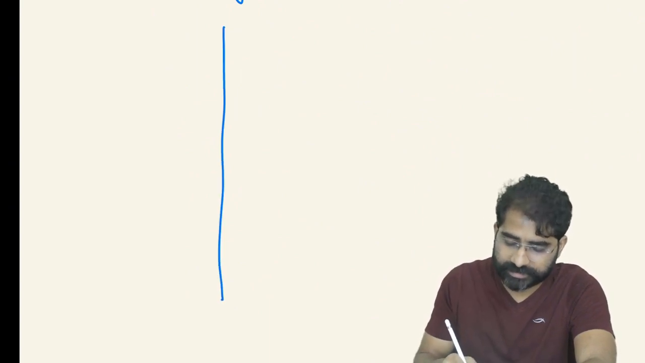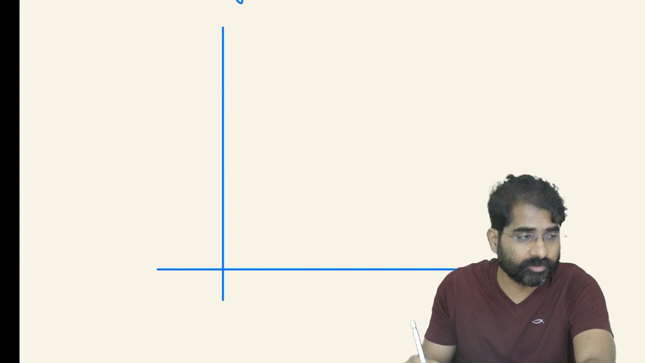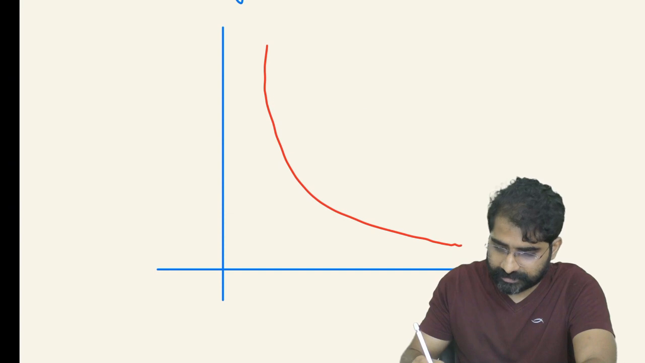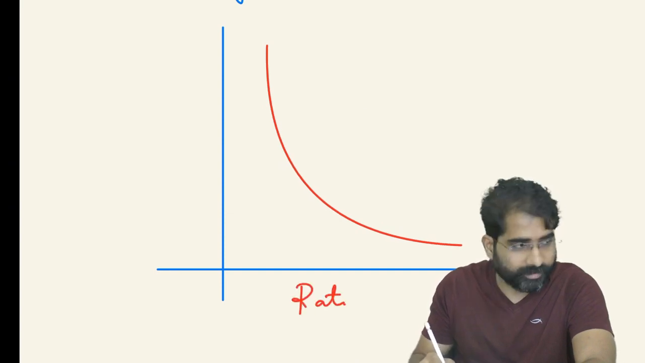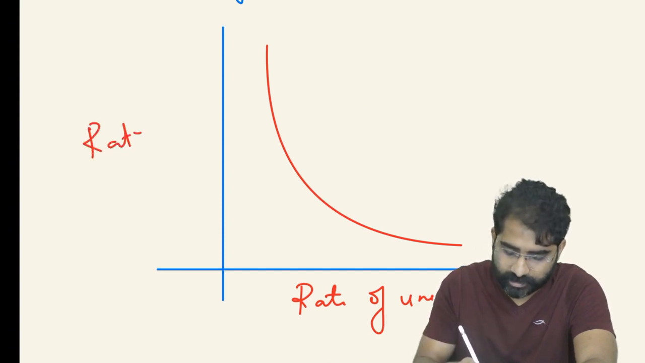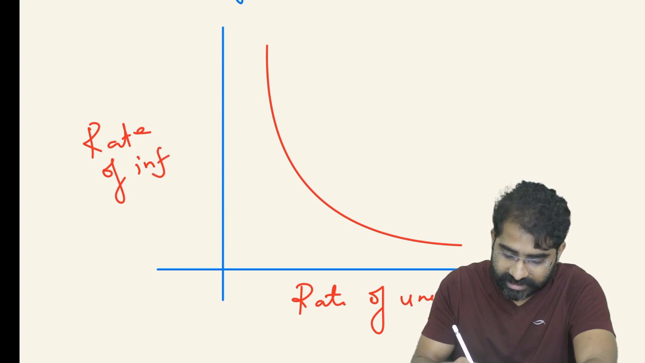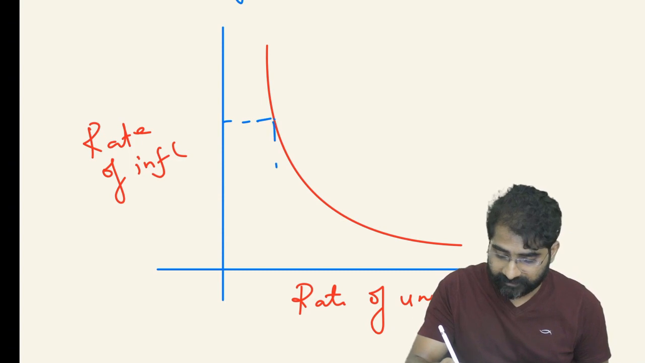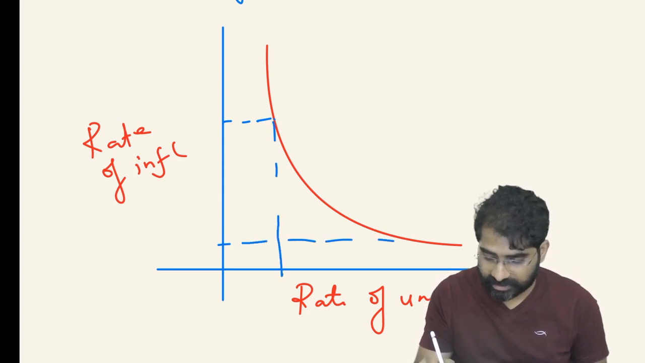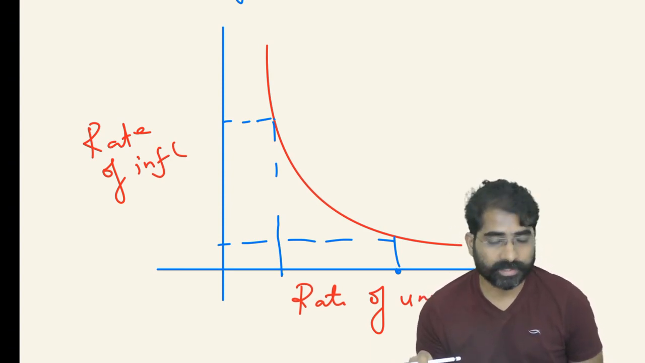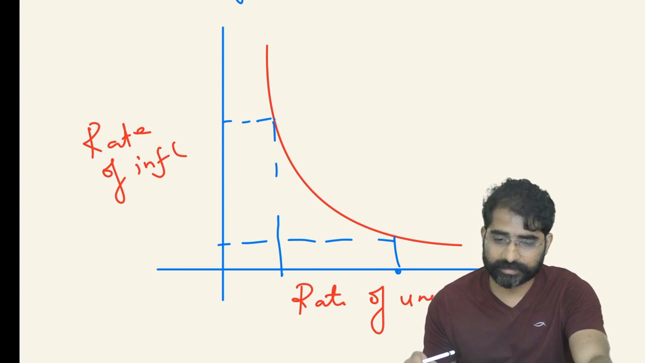With respect to this topic, one curve you should be knowing is the Phillips curve, and yesterday also I used this word. The Phillips curve looks like this. If I take rate of unemployment here and rate of inflation here, there is an inverse relationship between inflation and unemployment. That is the Phillips curve. No confusion there. I think everybody should be knowing it.